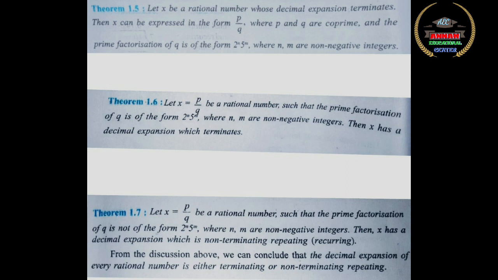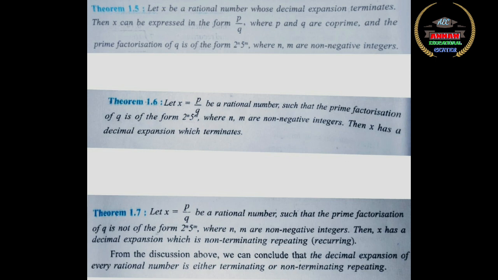Next, I will read theorem 1.6 for you. Let x is equal to p by q be a rational number such that the prime factorization of q is of the form 2 power n into 5 power m, where n and m are non-negative integers. Then x has a decimal expansion which terminates. This is exactly the converse of theorem 1.5,